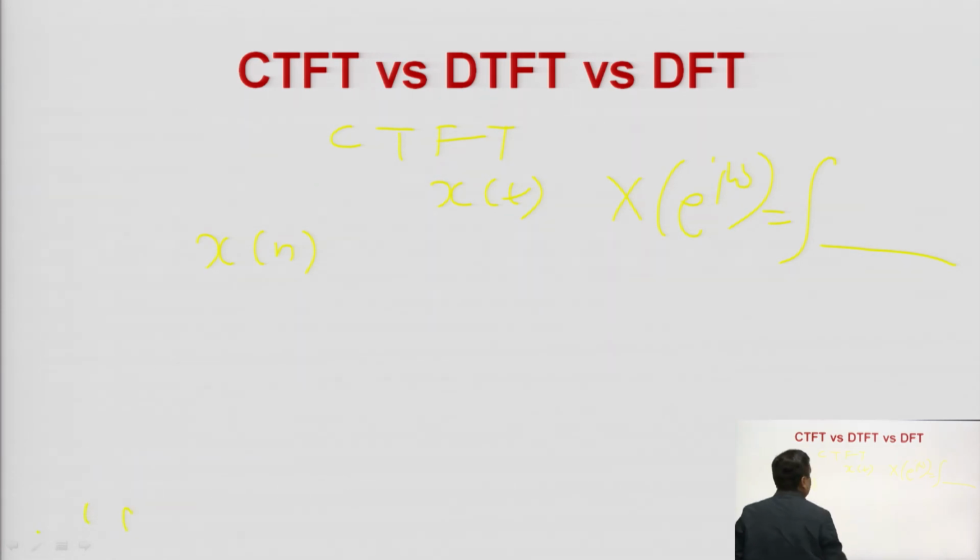If you are taking its DTFT or Fourier transform, so it will be what? Just a minute.